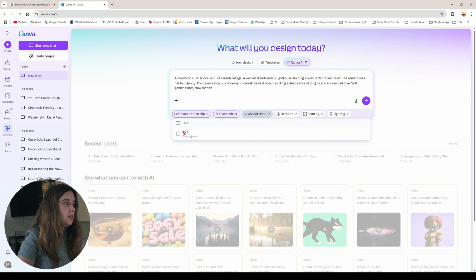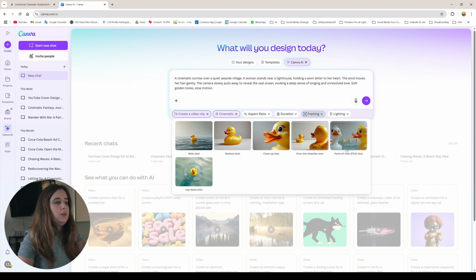Related to the aspect ratio, you can see here this is widescreen for YouTube and this is 9:16 for iPhones and stuff, but it's still a new version, so there are no different options here that you can use. Also here, there are only 8 seconds per video. If you don't know what that means, you can look at the photo with the duck, which explains what exactly the scene is gonna look like. So if the duck is the main character, you can see here there's a wide shot where the duck is very, very small. I'm not gonna use anything. I'm just gonna let the AI do the work.